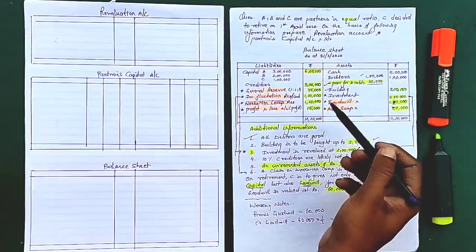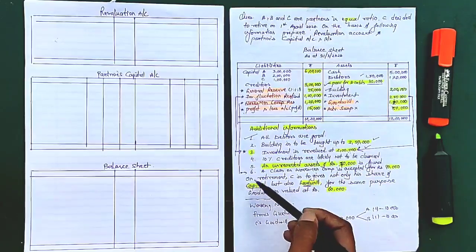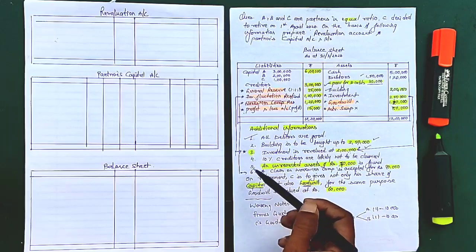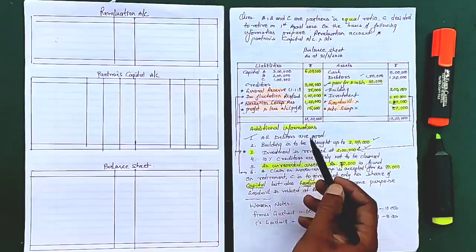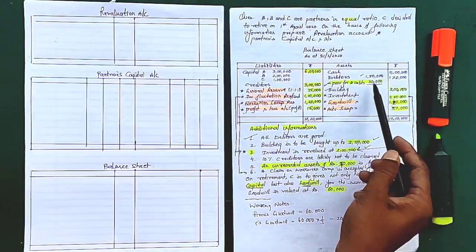And then obviously provision for bad debts is here. Then these are some adjustments. So pay attention to this. Additional informations, not adjustments, additional informations. As they are saying all debts are good, so it means there is a provision of 30,000. This is our saving, we don't need this.